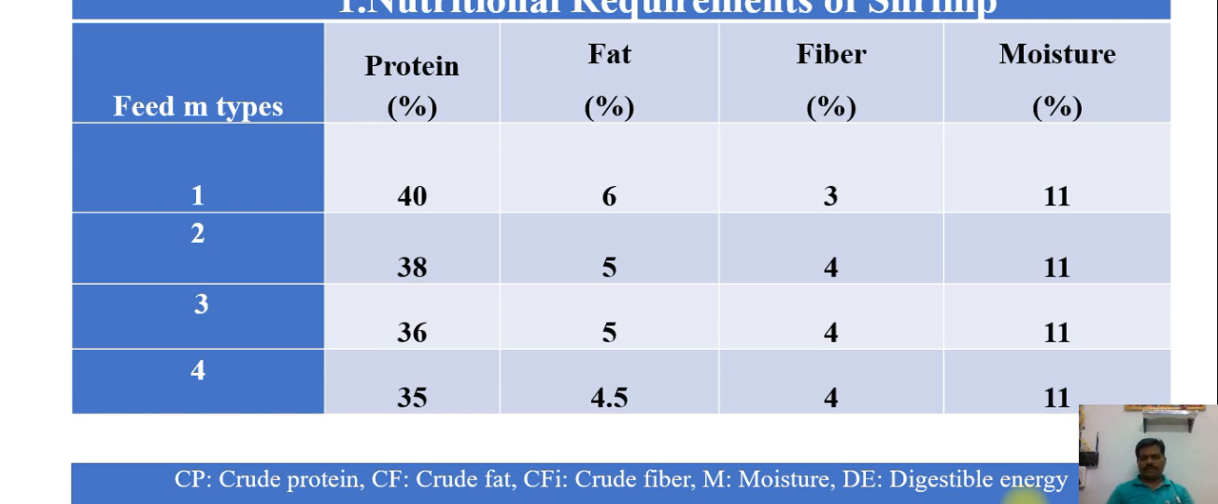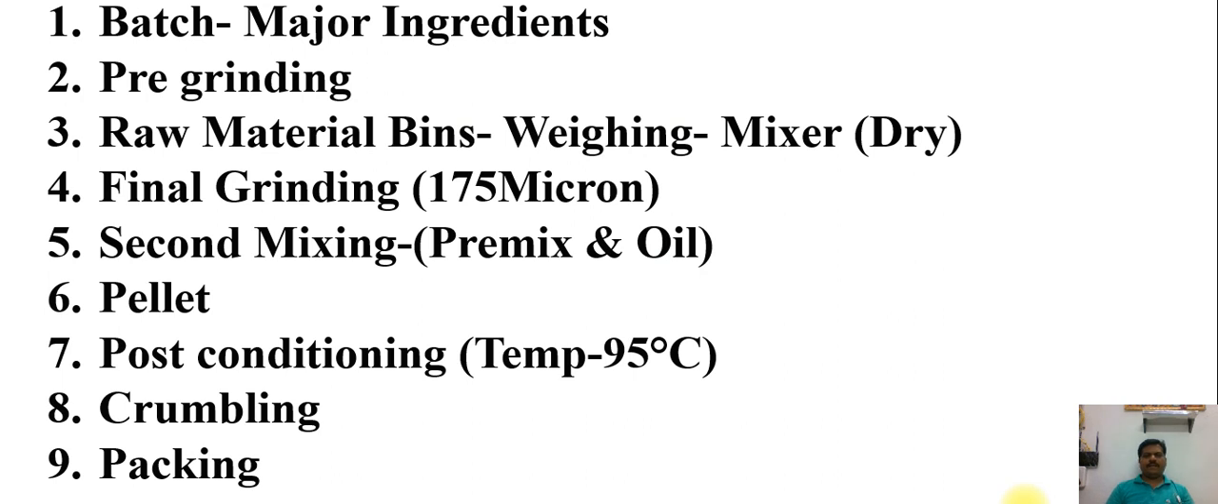These parameters will differ with the farm management and culturing aspects. Then here is the shrimp feed production process. We need to look at batching the major ingredients. What are the ingredients we are taking? The calibration of the scale is very important. When we give the right quantity of feed ingredients to the production process, we need to know how they are doing the batching of major ingredients.